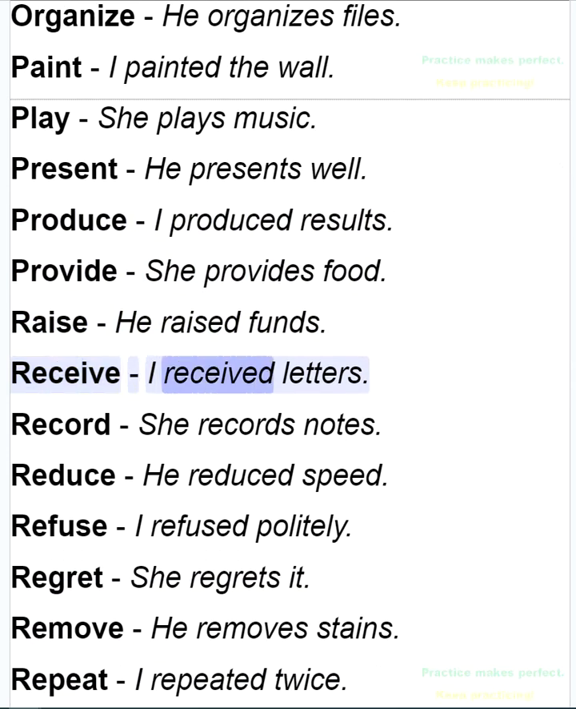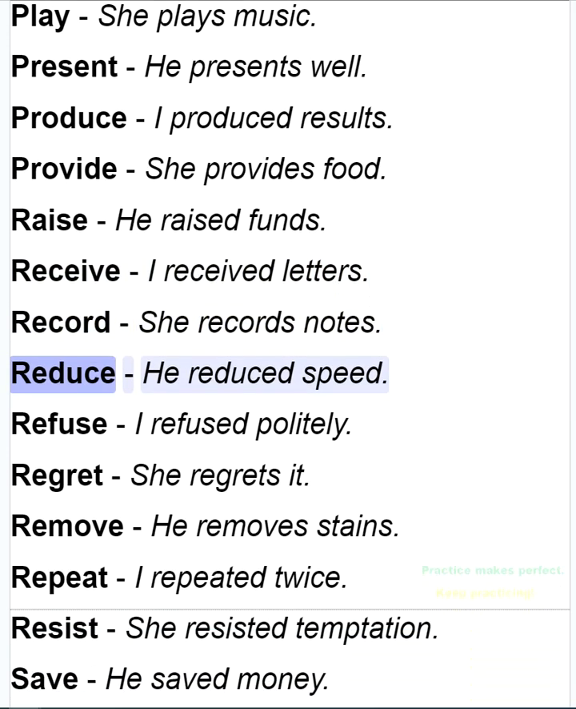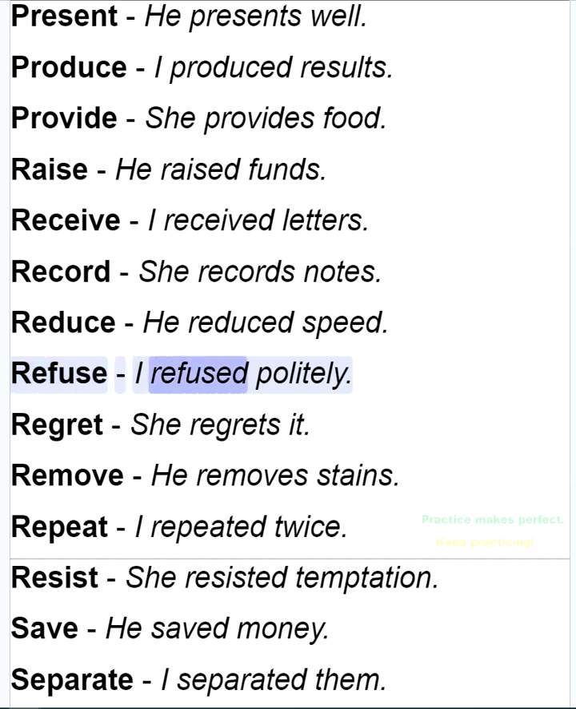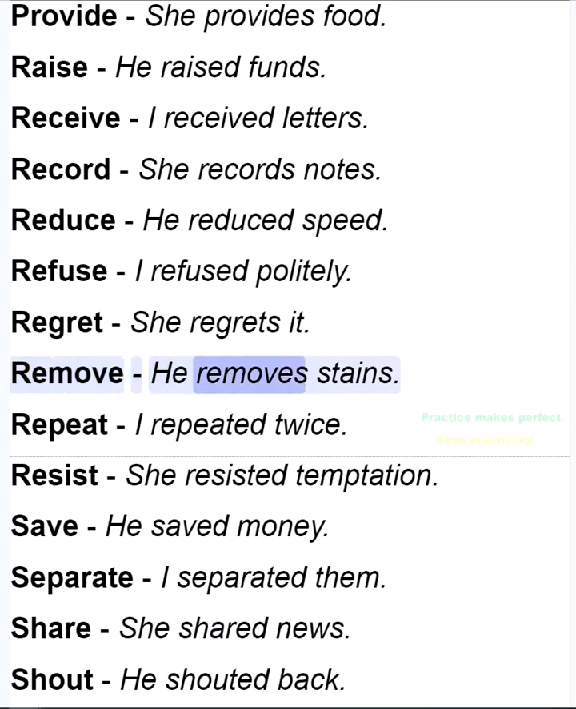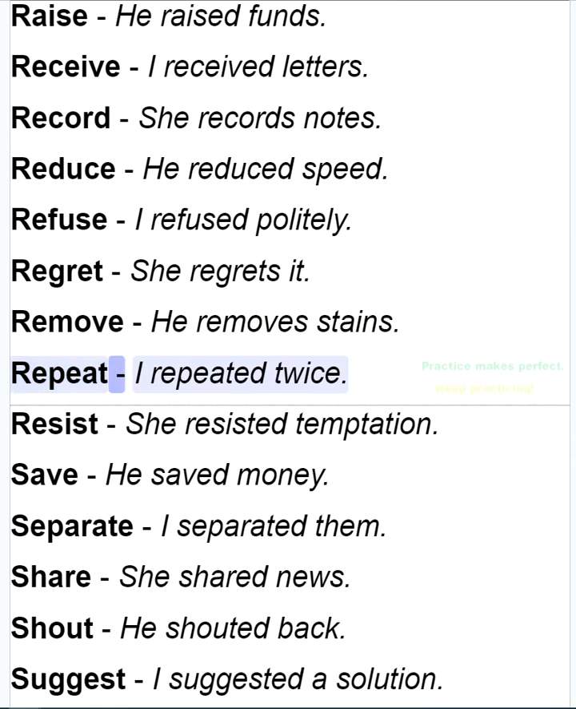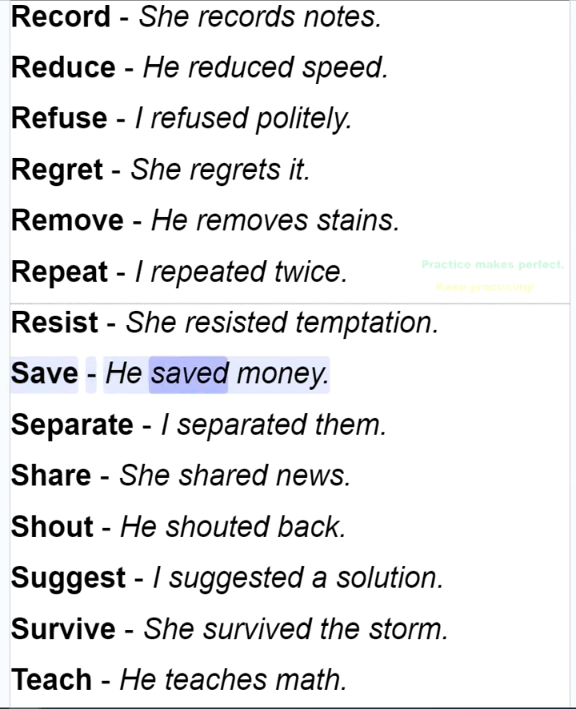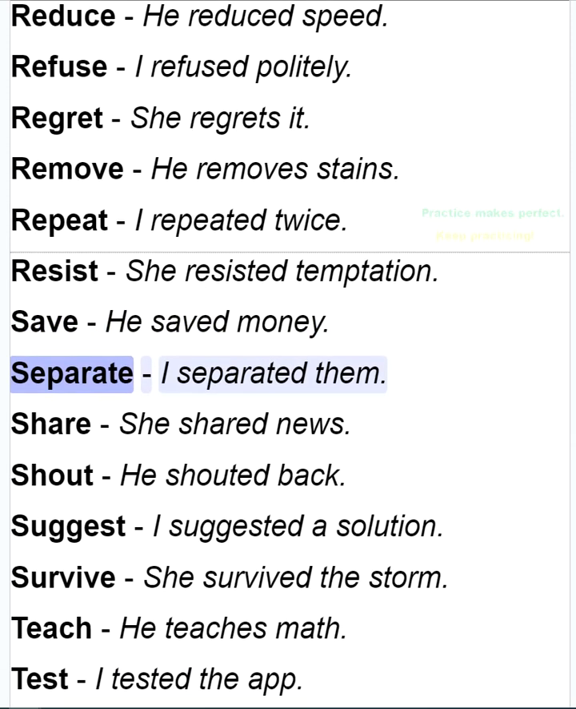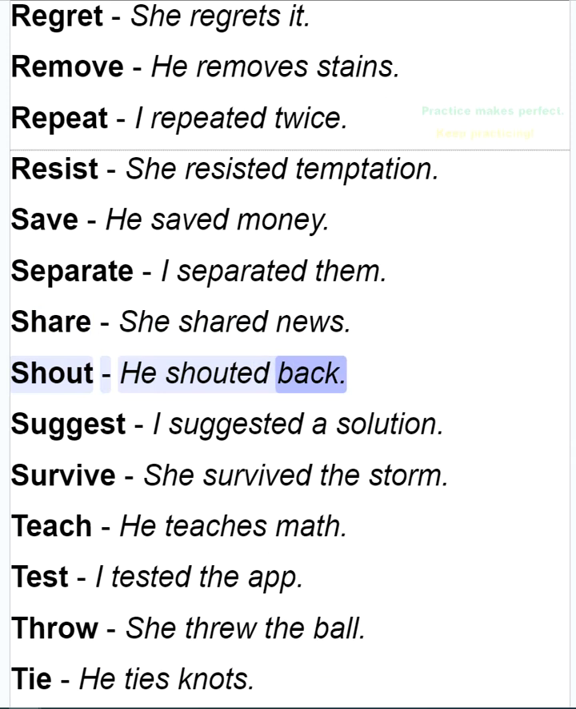Receive. I received letters. Record. She records notes. Reduce. He reduced speed. Refuse. I refused politely. Regret. She regrets it. Remove. He removes stains. Repeat. I repeated twice. Resist. She resisted temptation. Save. He saved money. Separate. I separated them. Share. She shared news. Shout. He shouted back.